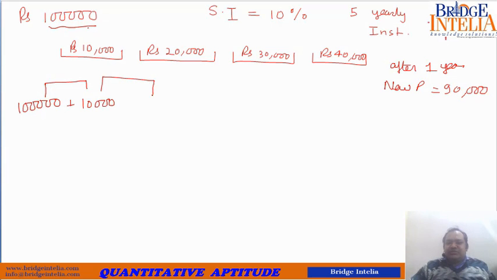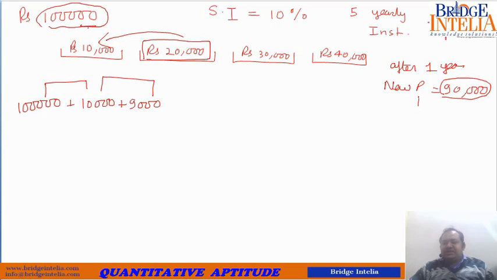So next year he is going to calculate interest on only 90,000. So 10% interest on 90,000 comes out to be equal to 9,000. Again you are paying him back 20,000. So till now you have paid him back 30,000, and the remaining balance is 70,000.